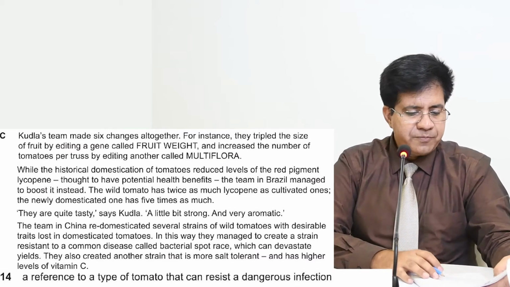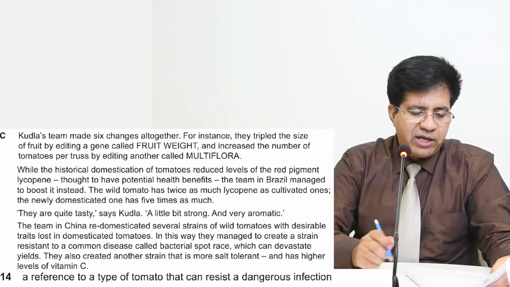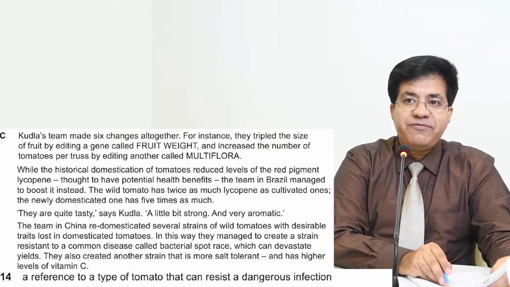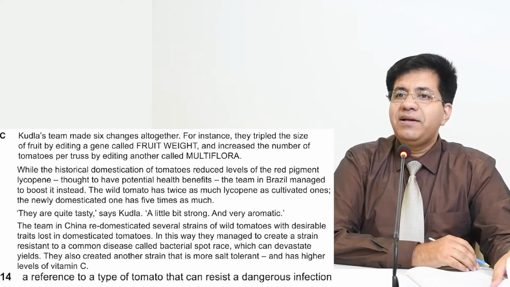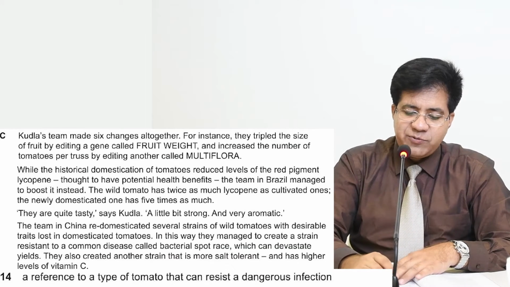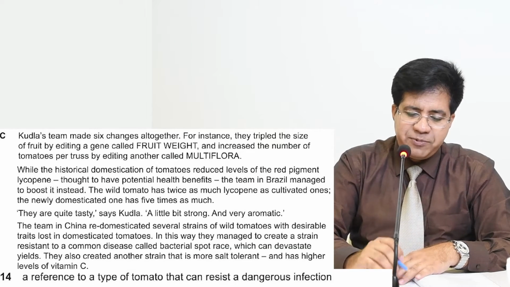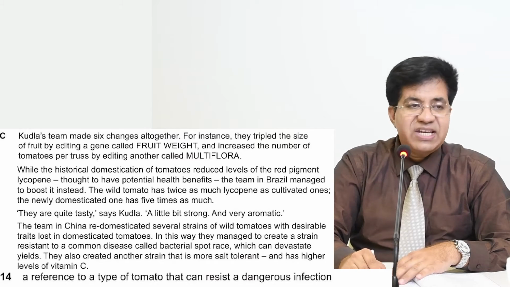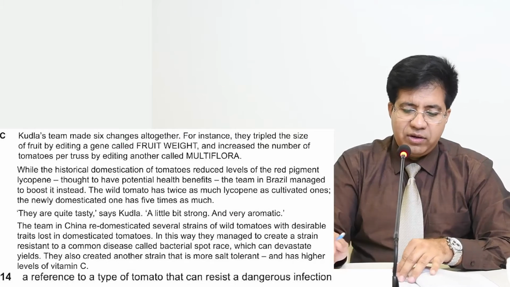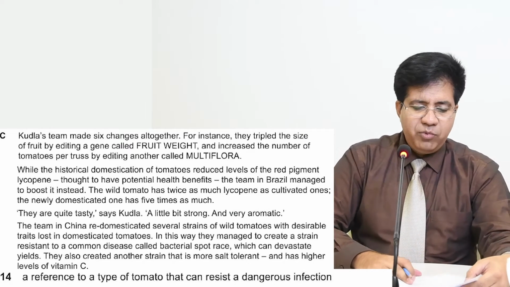What is the question? A reference to a type of tomato that can resist a dangerous infection. What is the word for dangerous infection? Yeah, the name of the disease. What is that? Absolutely. Okay, called bacteria spot race. Got it? Okay, good. See that? Now you are more confident.